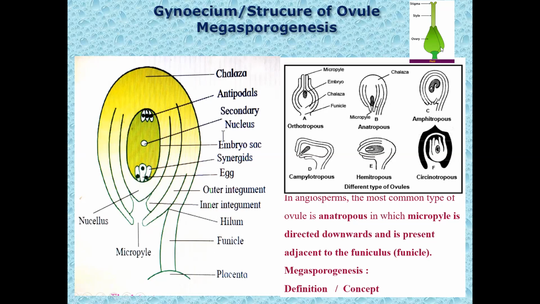You can take a section of the ovary and see the five compartments in the ovary, which indicates that five carpels are fused. The syncarpous condition is seen in brinjal, tomato, Lycopersicon, and different Hibiscus genera, for example Hibiscus rosa-sinensis and Hibiscus esculentus, which you call bhendi. So here the gynoecium is syncarpous.